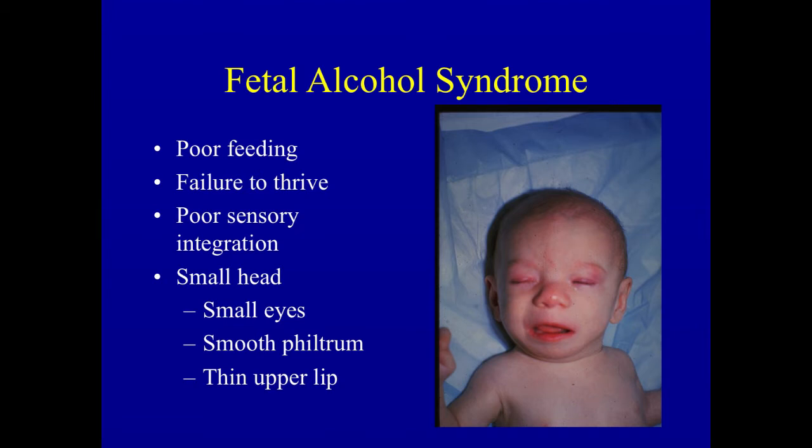And in fact, what we learned while we evaluated and treated this baby in the hospital was his failure to thrive was related to poor state regulation, that the baby was so disorganized in terms of movement and activity and awareness that he couldn't concentrate on a matter so simple as feeding from a bottle.